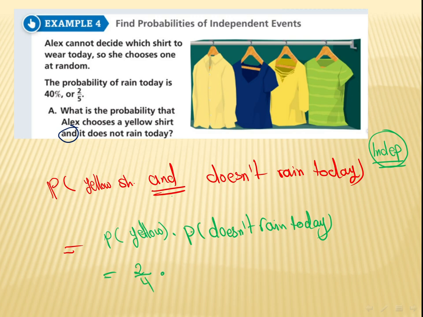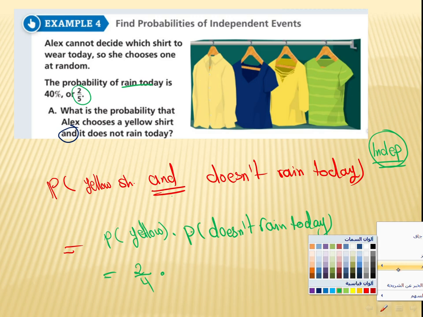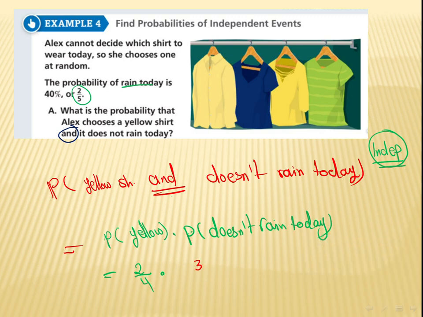Times, he said, doesn't rain today. If it rains today, it's going to be 2 out of 5, right? But the probability of it not raining today is going to be 1 minus 40%, or 1 minus 2 over 5, which is basically 3 over 5. Multiply 2 times 3 is 6, and 4 times 5 is 20. Finalize the answer using your calculator, it's going to be 30%.